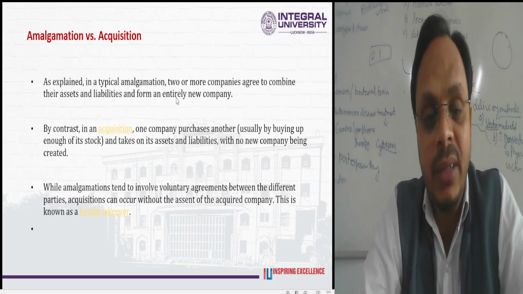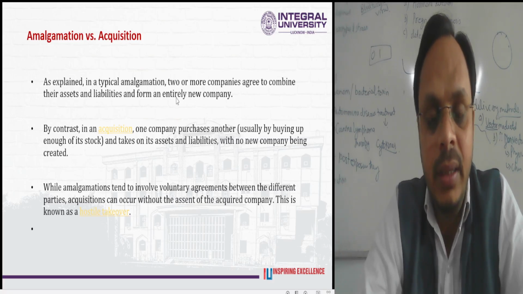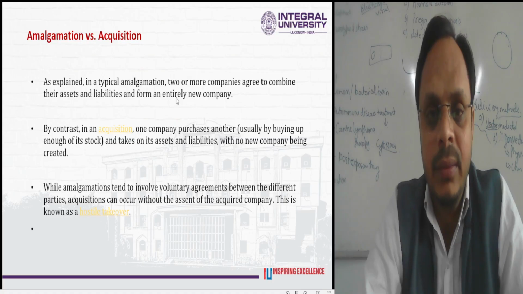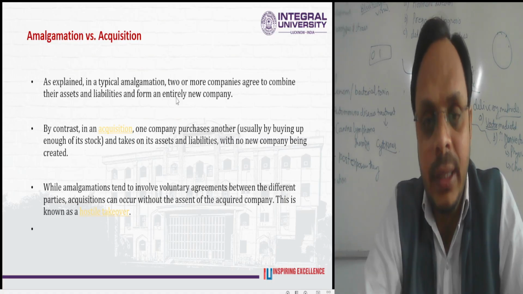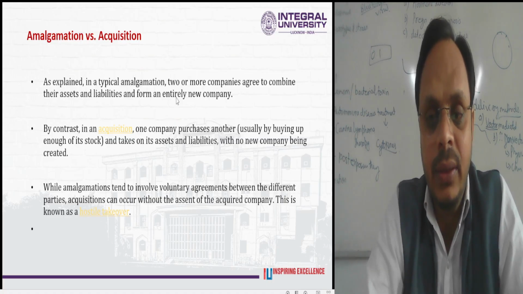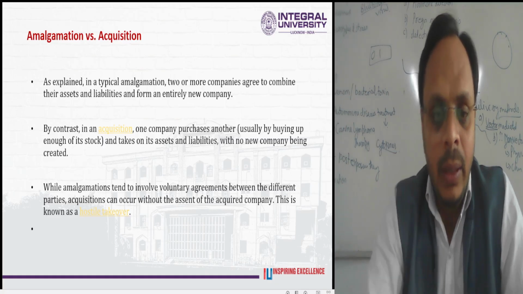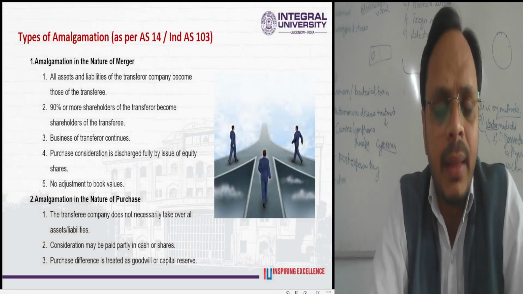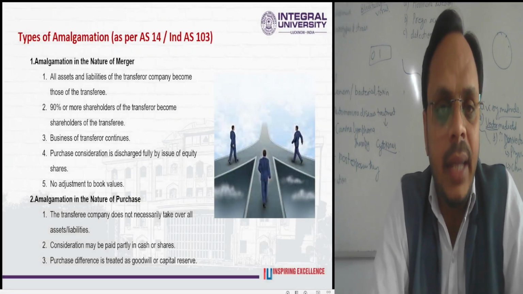But in case of an acquisition of the company, no consent and no assets are required of the acquired company. So it will be known as a hostile takeover. So moving ahead in this direction, here are the different types of amalgamation.